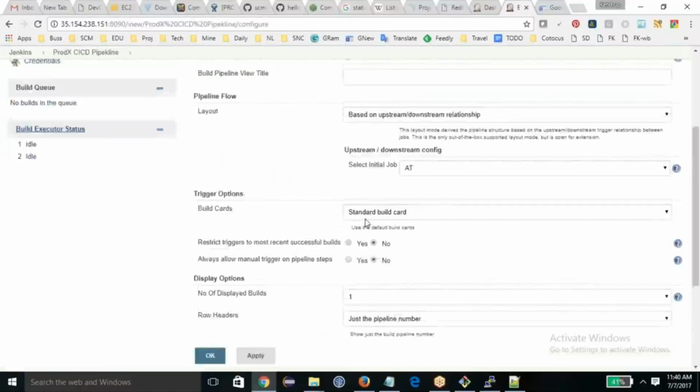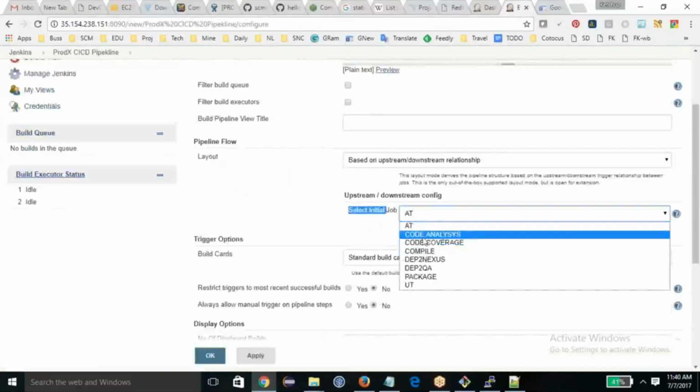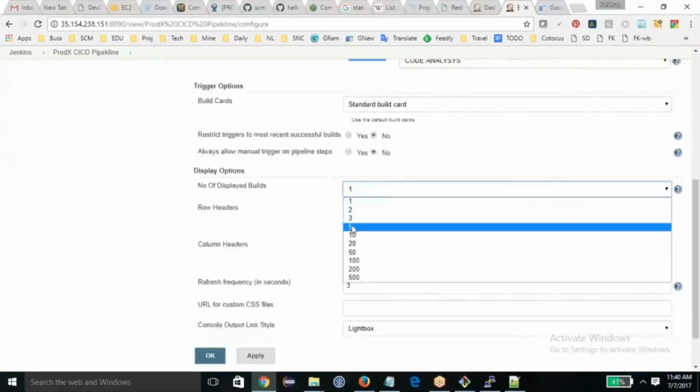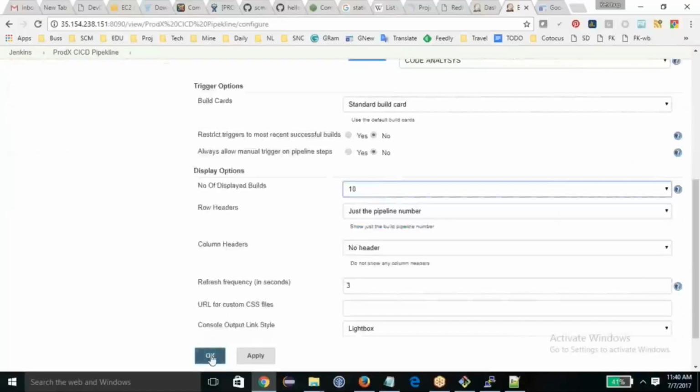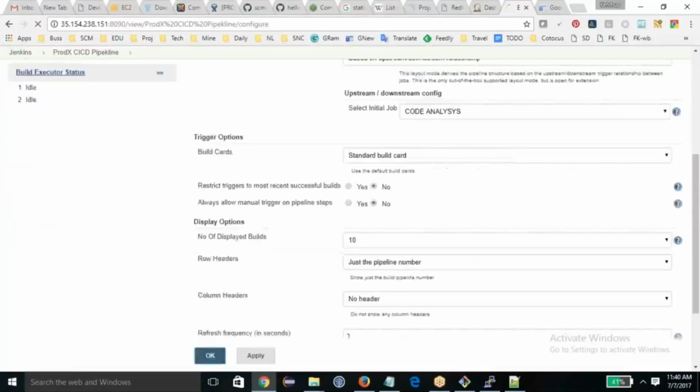A lot of options you have, but I'm going to select some of the important ones, like selecting the initial job. So my initial job is code analysis, and how many builds I want to view. I want 5 or 10 builds to be shown, and then everything let it remain the same. I just change the title also, so it's better, and then save it.